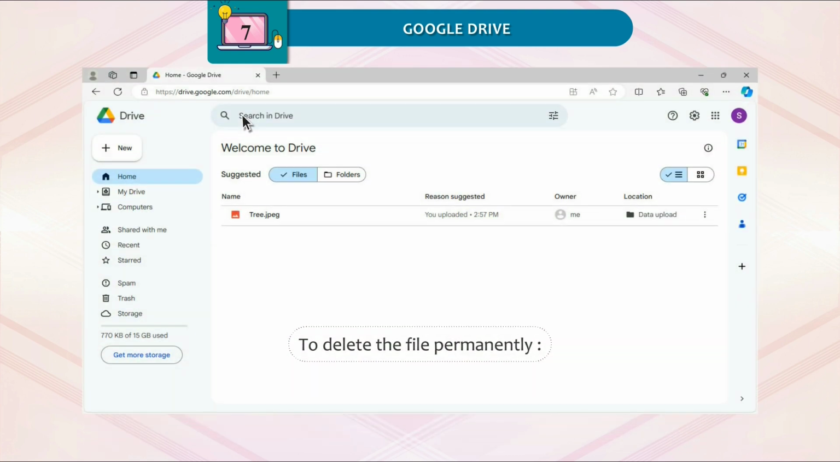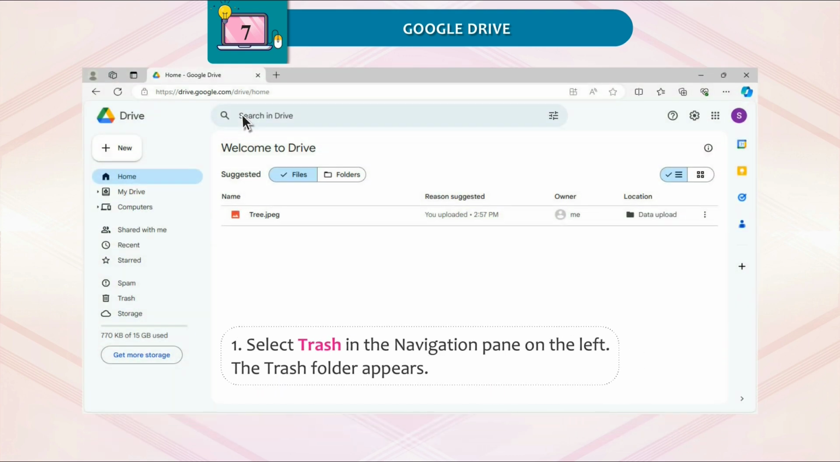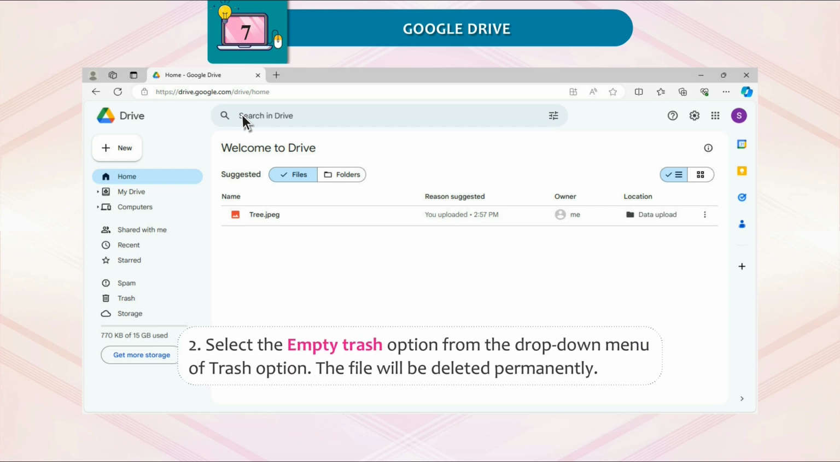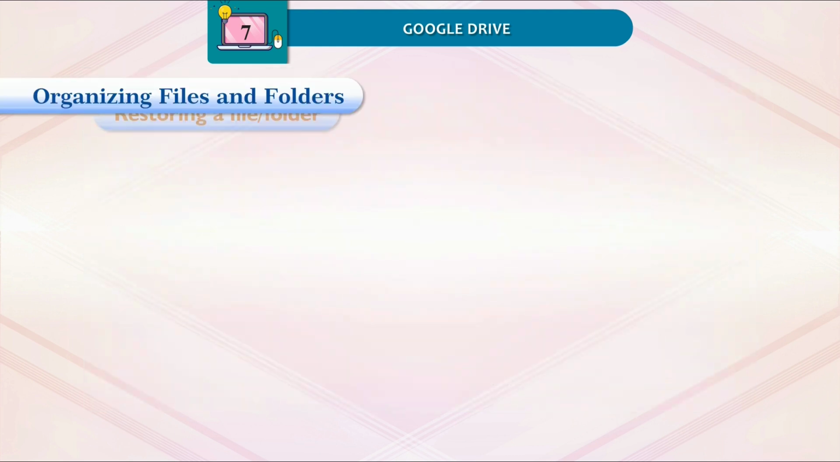To delete the file permanently, select Trash in the navigation pane on the left. The trash folder appears. Select the Empty Trash option from the drop-down menu of the Trash option. The file will be deleted permanently.